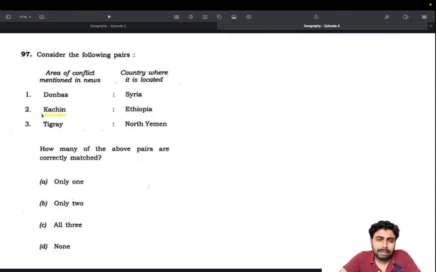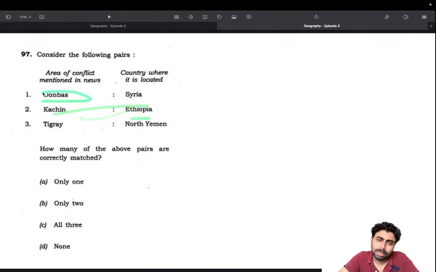Kachin, people can actually get it wrong because Kachin is in Myanmar, and this is actually very much in the news, but we could miss that. So that's wrong. But one good thing is that Ethiopia is connected to Tigray, and using the other logic, we could actually eliminate it, that Ethiopia shouldn't be there. But the issue is that you should know that Kachin is not in Ethiopia, meaning that you should know some places in Ethiopia, like Oromia, Amhara, Tigray, other things. So the same logic could be there, but with slightly more risk because Kachin you need to know. Okay. But even then, it's fine. So these two are gone again.